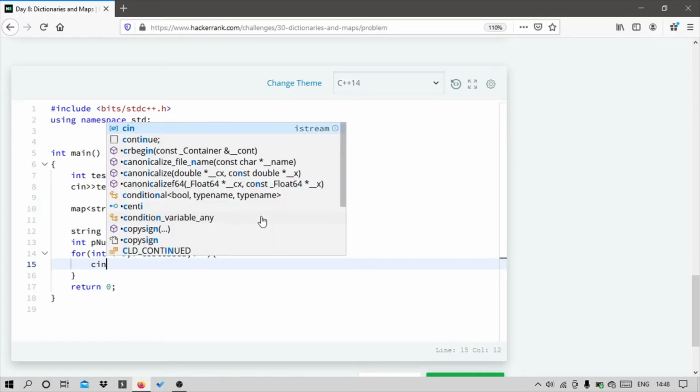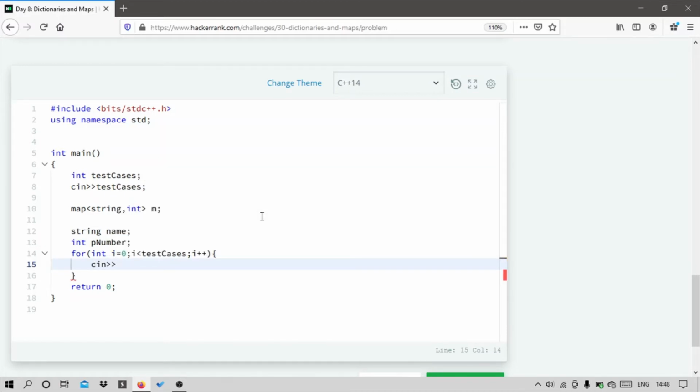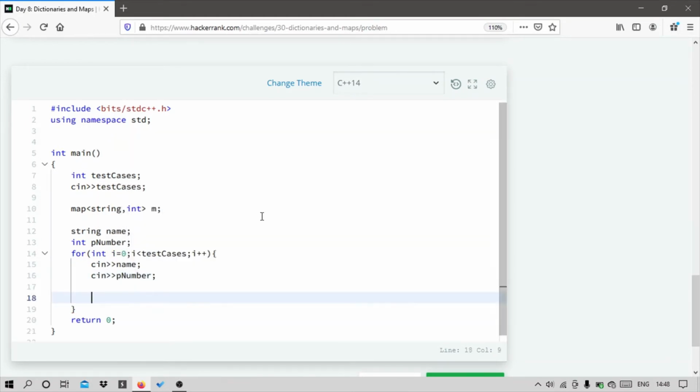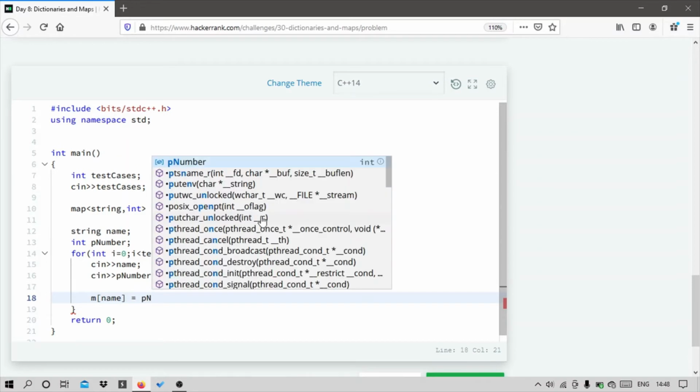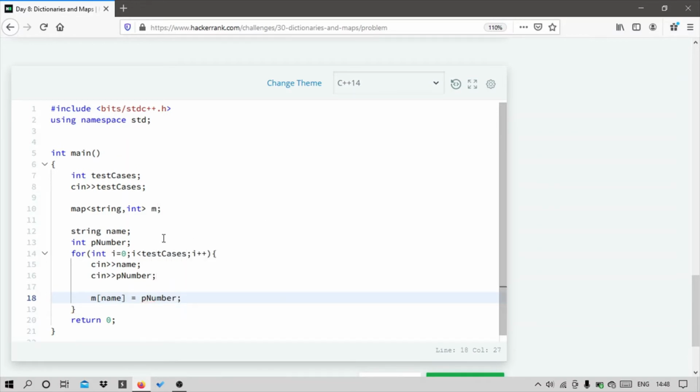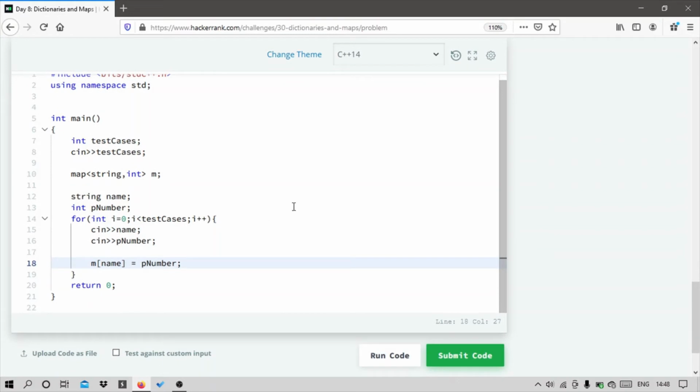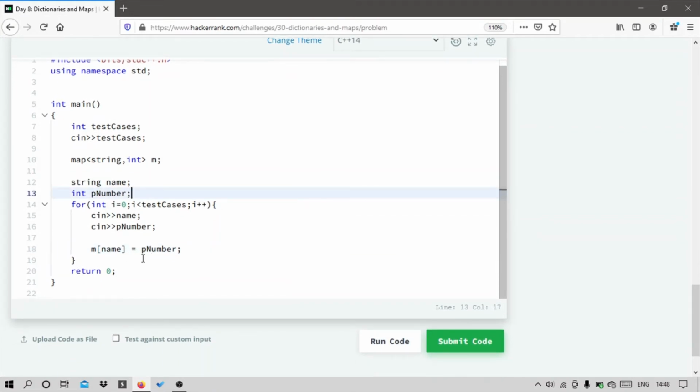I'll be taking it as an input from the user, and I will store it into the map as a key value pair. So here we have to take name as the key and phone number as the value for that. After running this loop, we will get all of our data stored in the map.